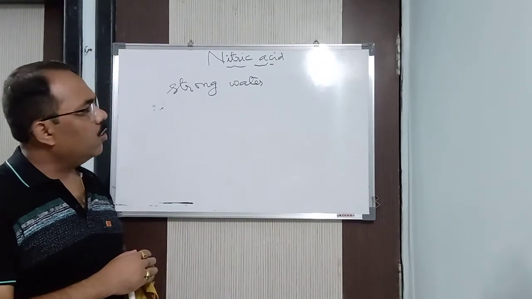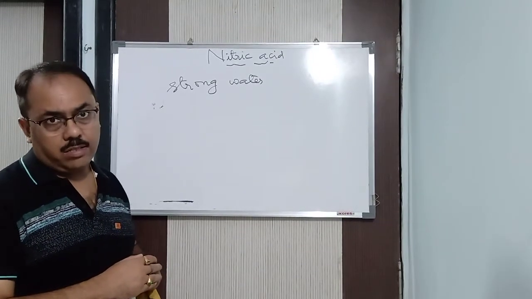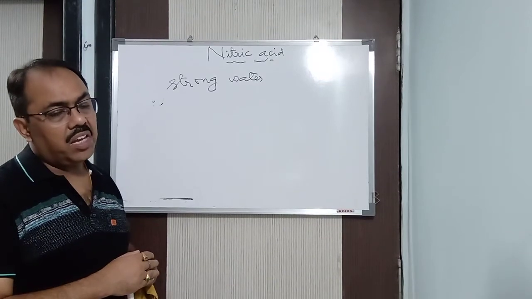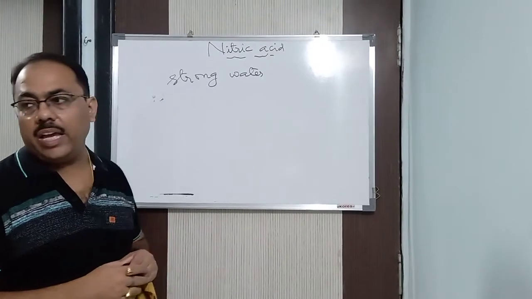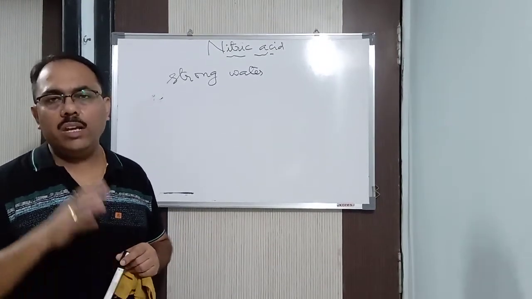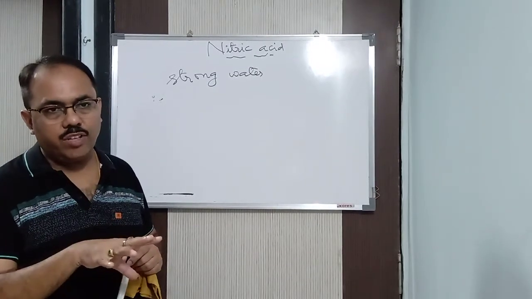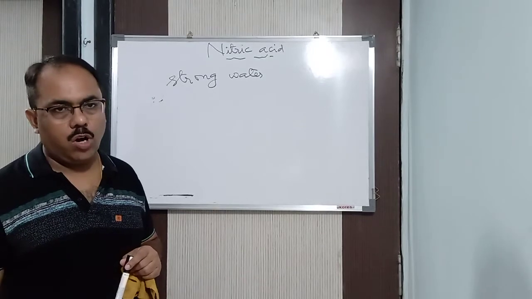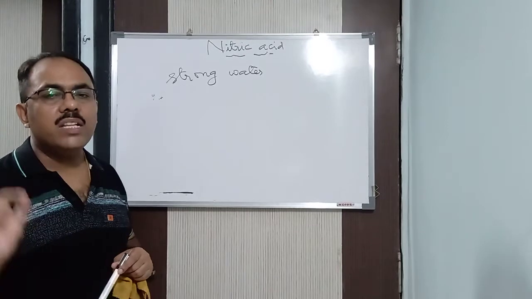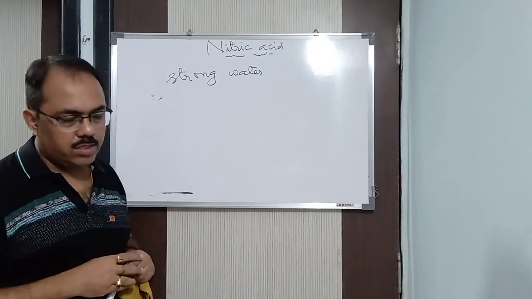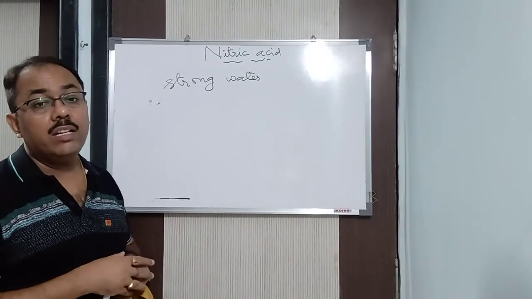Now, after that, Glauber was one of the scientists. He prepared nitric acid by heating concentrated sulfuric acid with niter. Niter means potassium nitrate, KNO3. When Glauber heated niter, KNO3, with concentrated H2SO4, he got nitric acid. He only gave the name nitric acid. Who? Glauber, G-L-A-U-B-E-R.